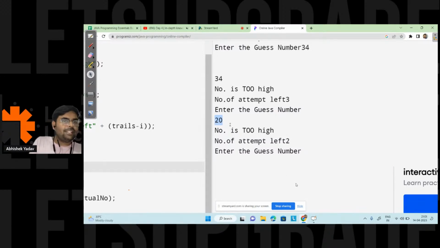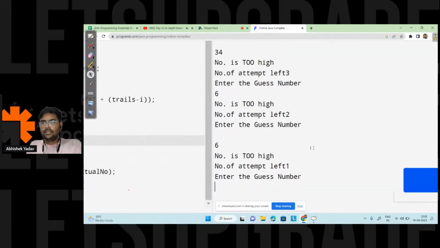Shubham is saying 1, I think, and 7. Okay, let's start with 6, right? 1 minute. 6 here. Let's see. Okay, the number is too high. Let's take 1 itself. Won the game.